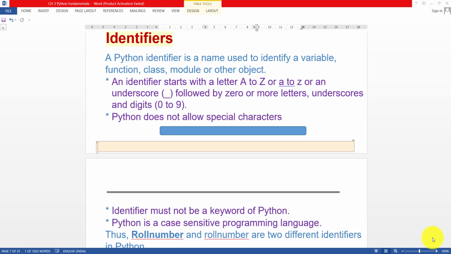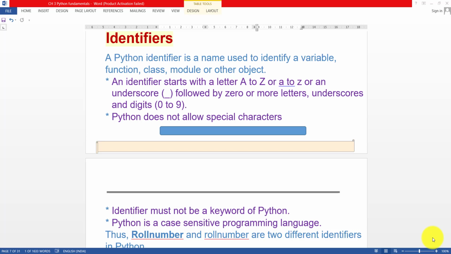Yes, students, next is identifier. So first we understand what the identifier is. Actually, an identifier is the fundamental building block of a program.